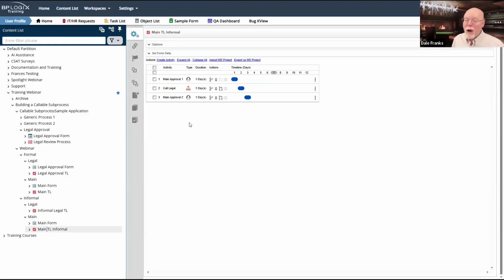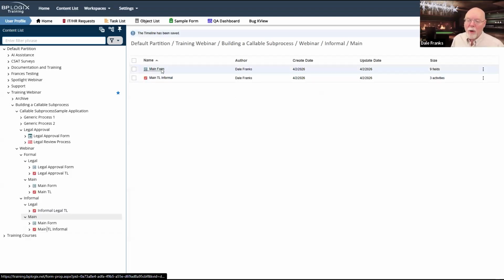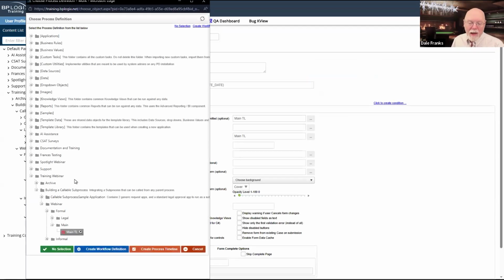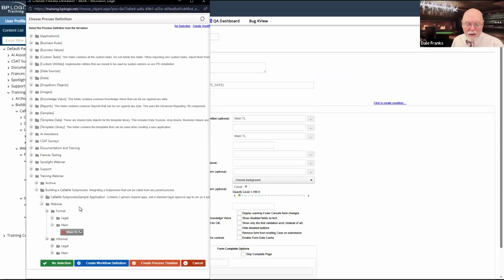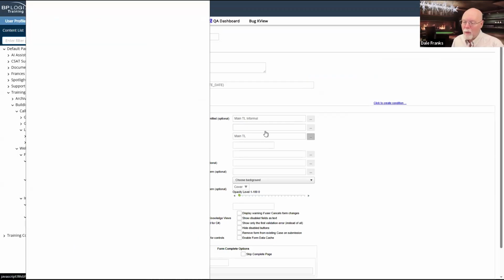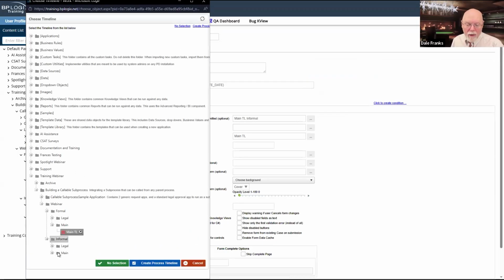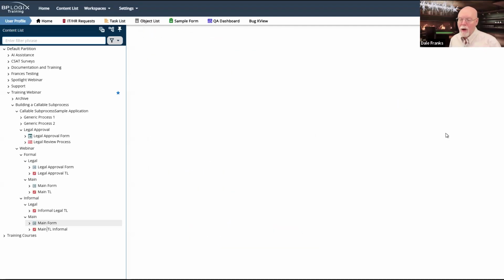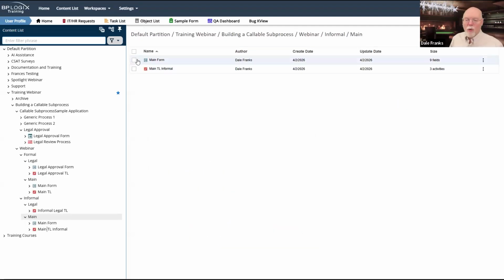Now, I do have to make a change to my form, because now that I have my main TL informal, I do need to go back to my main form, which is still linked to my original main timeline. And I need to reset those links to the current one. So we'll go down here to main, and we want main TL informal for both of these properties, so that my form is properly set up. So I will hit OK and save that. Now I can run my form.